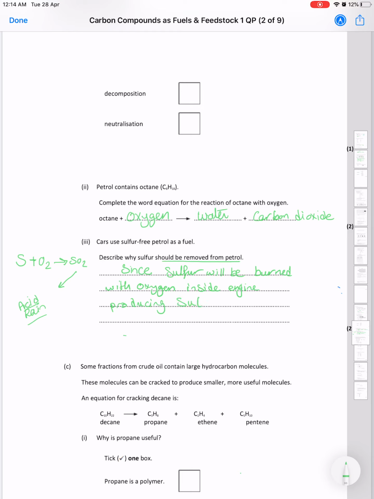You can write any sulfur oxides or sulfur dioxide. This is a harmful gas because it causes acid rain, okay?